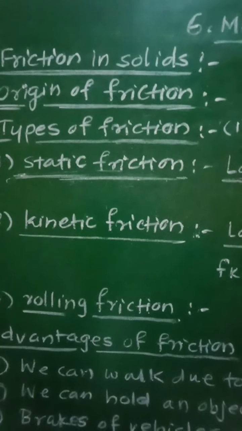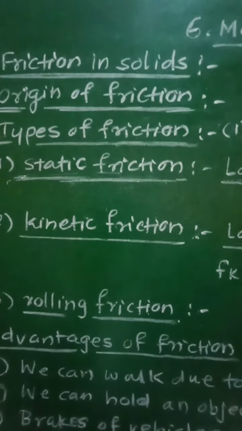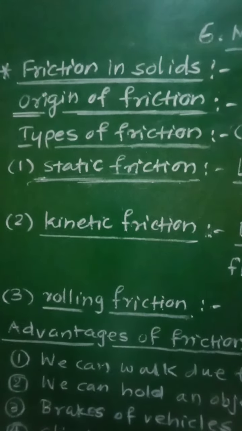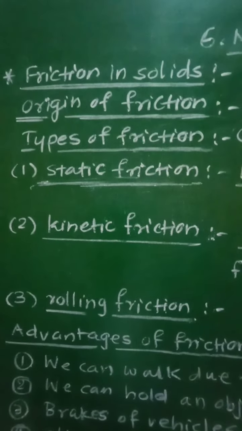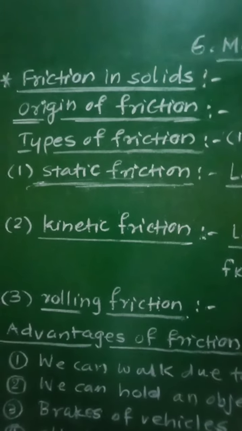Such type of friction causes dissipation of energy, that is, during friction there will be loss of energy.